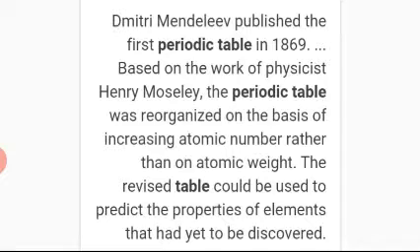But Moseley proposed the rule for the arrangement of elements in ascending order of their atomic number, not on atomic masses or atomic weight. The revised table could be used to predict the properties of elements that had yet to be discovered.